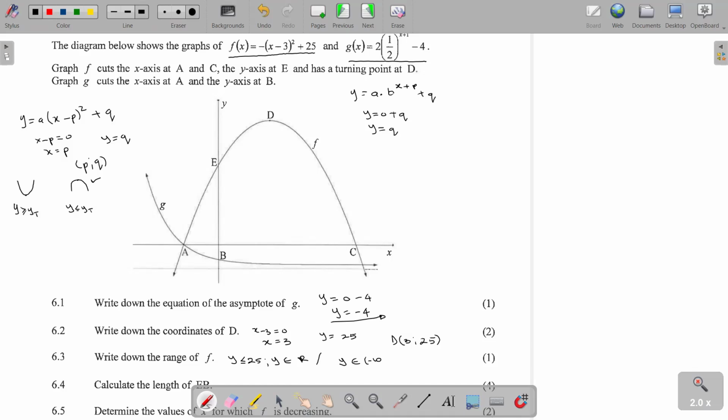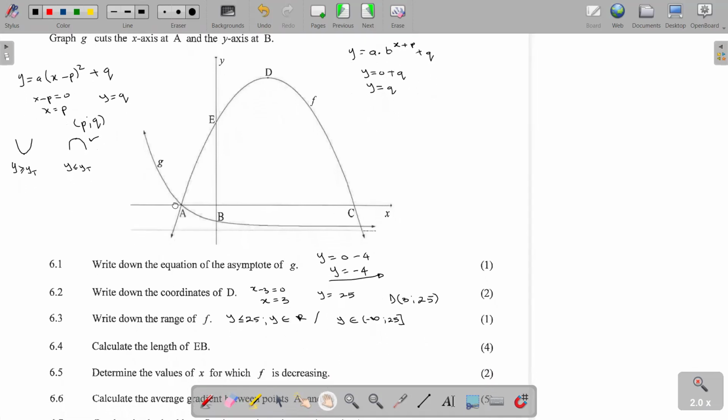From negative infinity up to where? Up to the maximum value, which is 25. But at 25, we are going to put a square bracket because we are saying this is also included as part of the range. Then we move on to the next question.